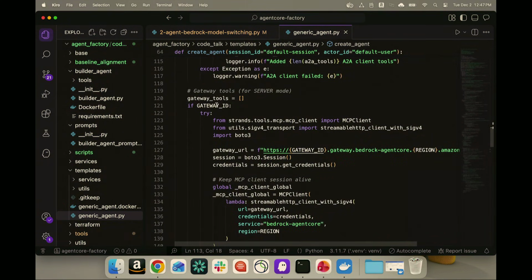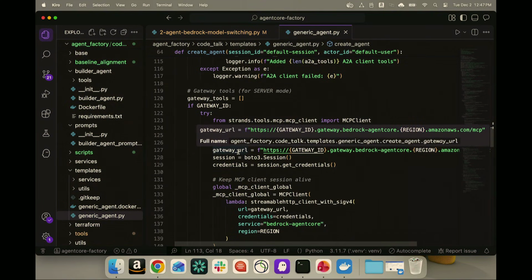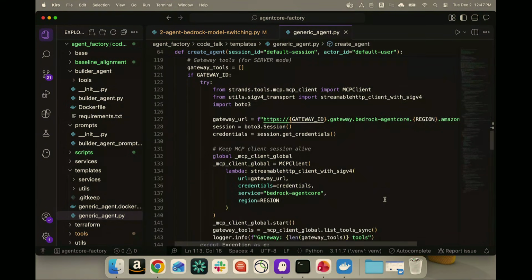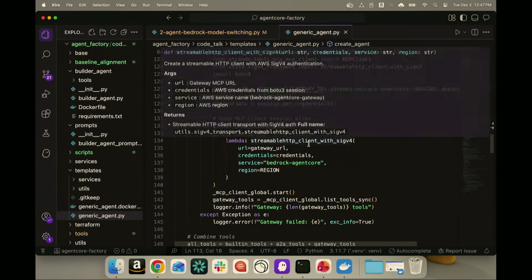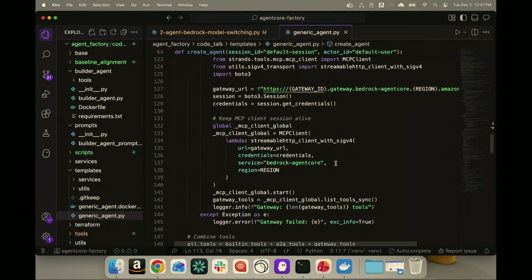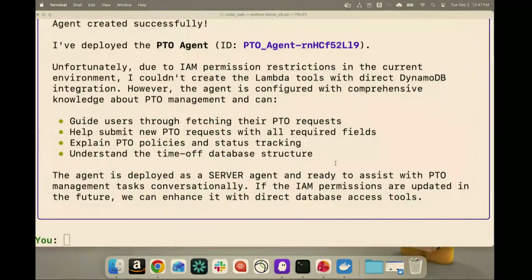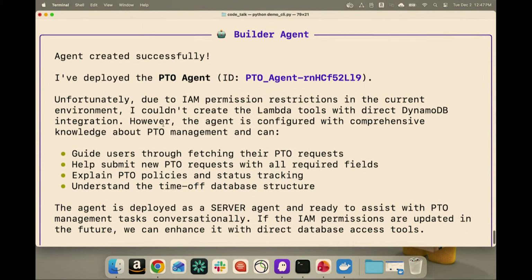And then we've got our gateway ID. If we do have a gateway, we need to also expose our agent to that gateway so it can access those custom Lambda tools that were created for it. All right, perfect. So that's most of the business logic there. If I go back to our console, we can see our PTO agent has been successfully created.